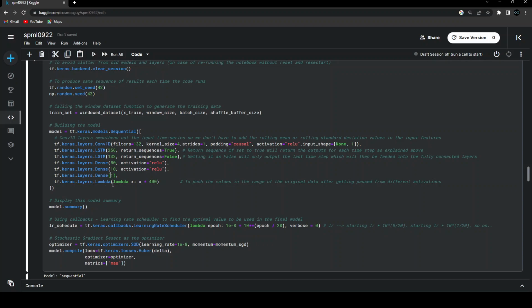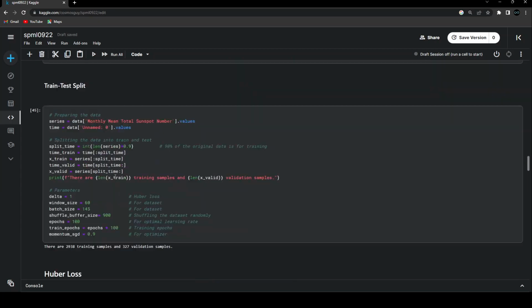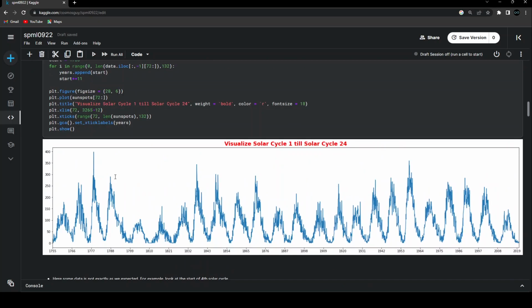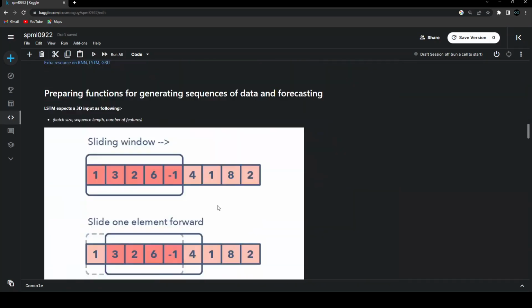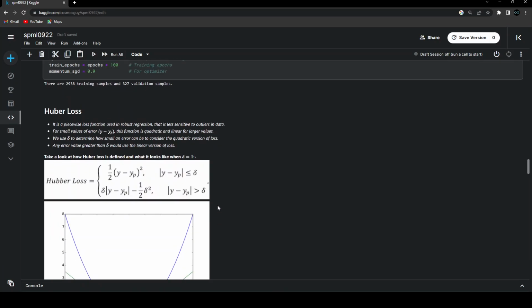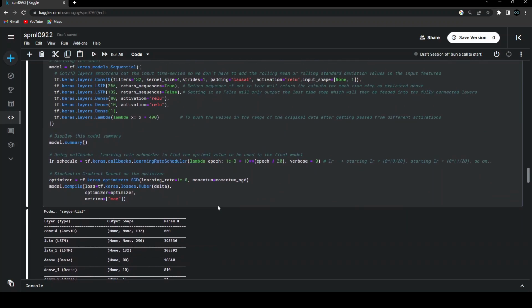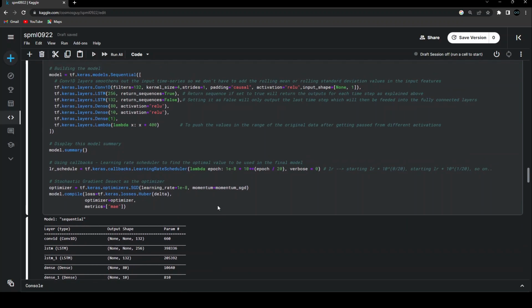And then this lambda layer is just going to push these values into the range of the original data set. In the original data set, we had seen that the values lie between 1 to around 400. So that's the reason why I'm taking whatever value I got after all these steps, because I know that the activation function inside the LSTMs is the tanh. It basically takes the value between -1 and 1. So that's the reason why I'm using 400 over here. It's going to push the output into the range that we want for our particular use case. Whatever the value is, it will be multiplied with 400.